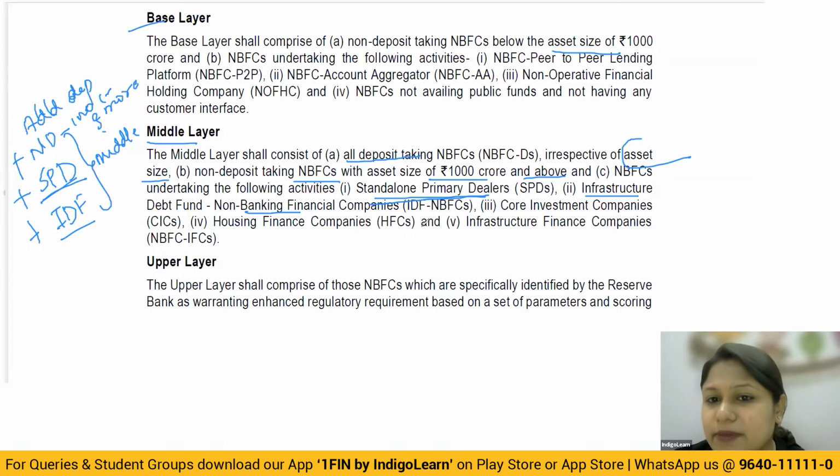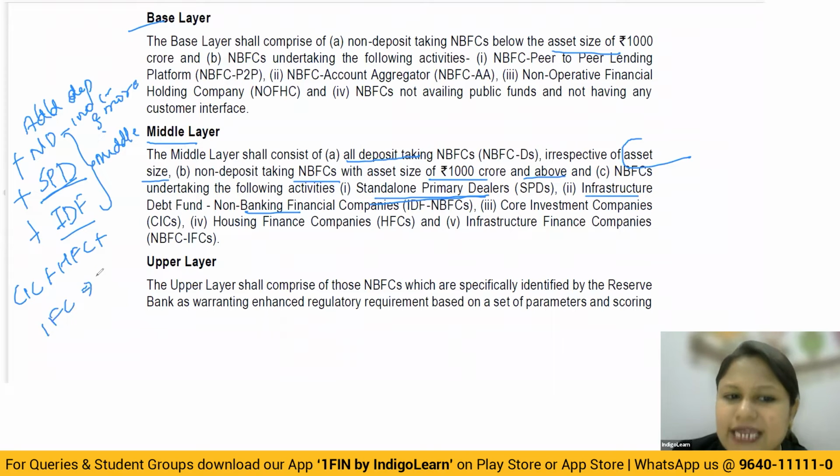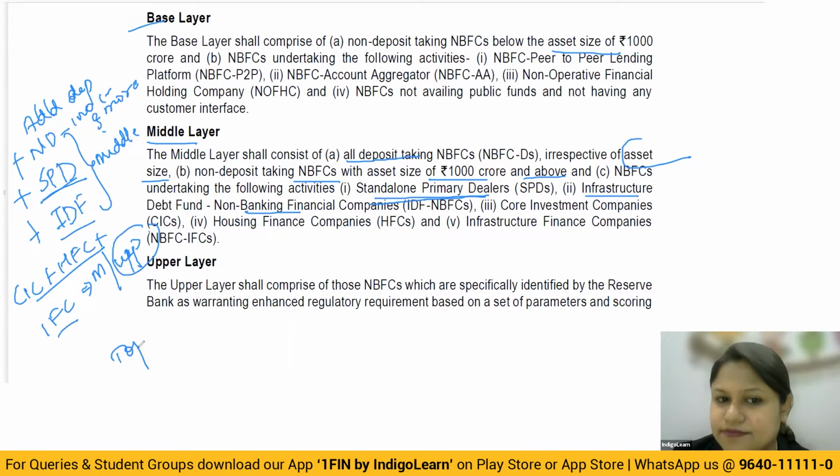But when you talk about the remaining, that is when you talk about CIC, when you talk about housing finance companies, when you talk about infrastructure finance companies, these all can either be in the middle layer or the upper layer. Okay. When these become top 10 NBFCs, then they will get shifted where? To the upper layer. But SPD and IDF will compulsory remain where?